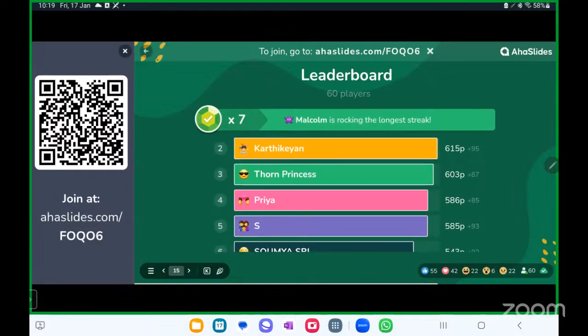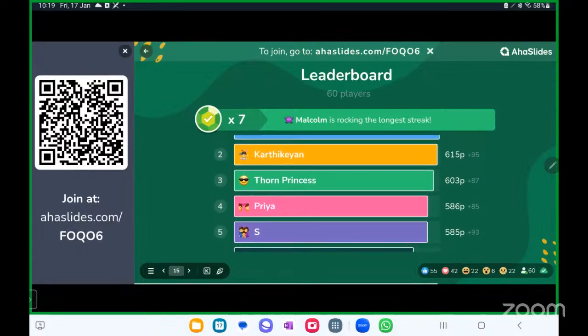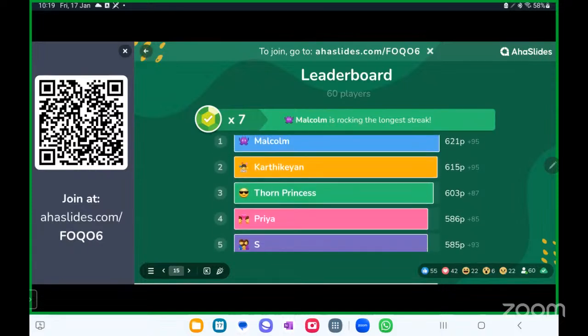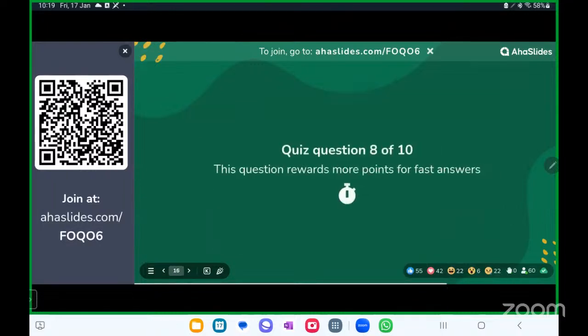Malcolm is leading now, followed by Karthikeyan, Thorn Prince, and Priya. Almost the leaderboard is pretty much the same. So let's move on. Cutthroat.